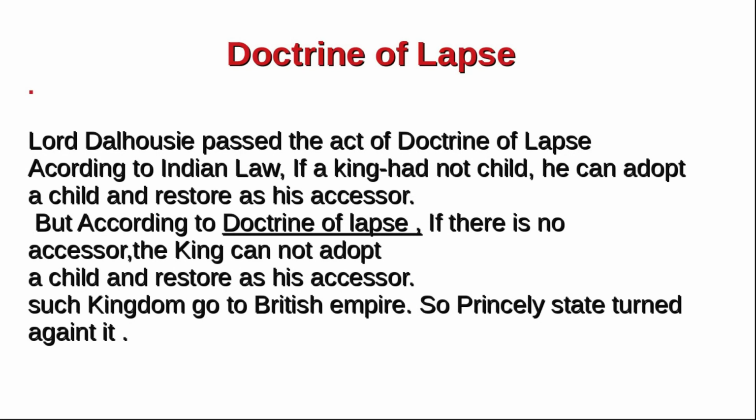Lord Dalhousie passed the Act of Doctrine of Lapse. According to Indian law, if a king had no child, he can adopt a child and restore as a successor. But according to Doctrine of Lapse, if there is no successor, the king cannot adopt a child and restore as a successor. Such a kingdom goes to the British Empire. So princely states turned against it.